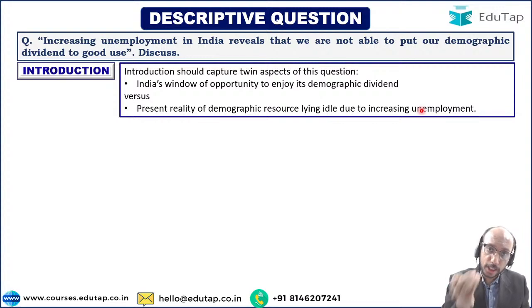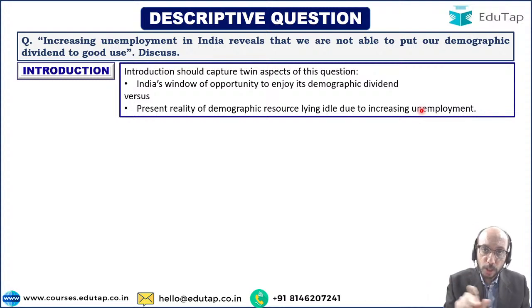So आपका introduction अगर अच्छा रहेगा तो examiner को convince हो जाएगा कि yes, this is going in the right direction. Reena, you are saying, can you explain demographic dividend? What is the meaning of demographic dividend? It's a very, very simple concept, demographic dividend. Demographic is something related to population. Dividend is something related to a gain, right?